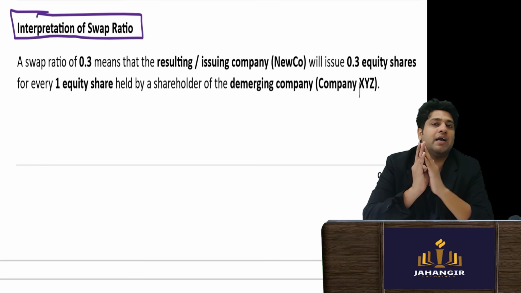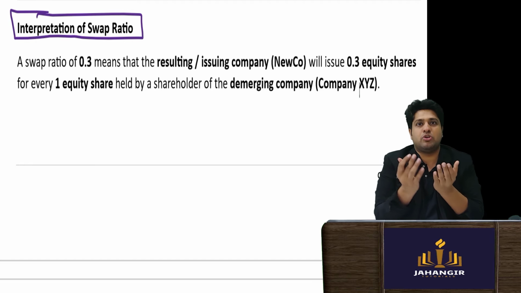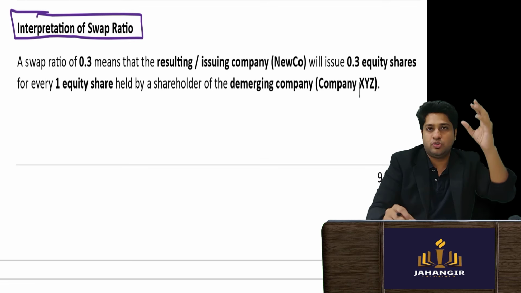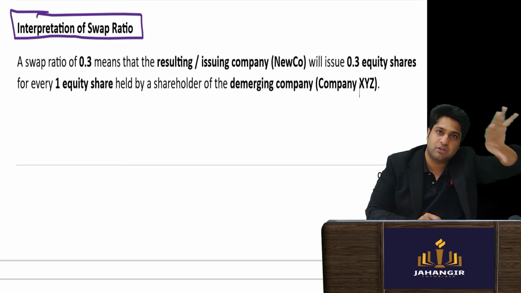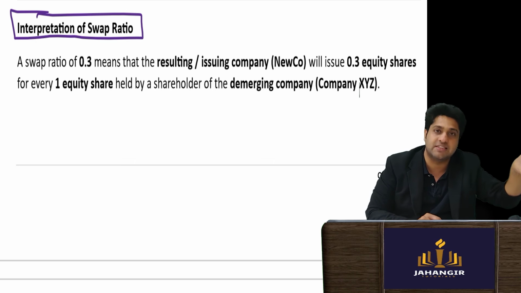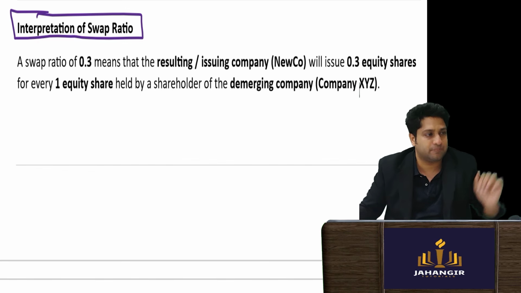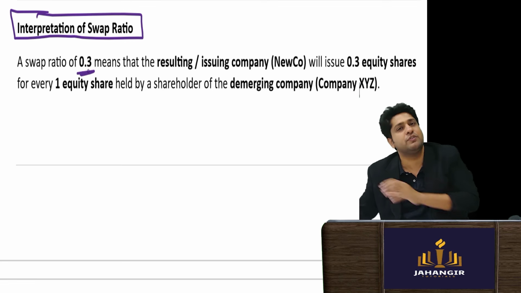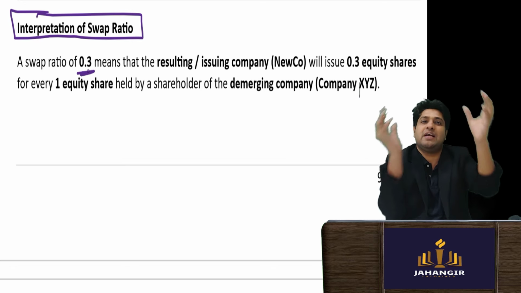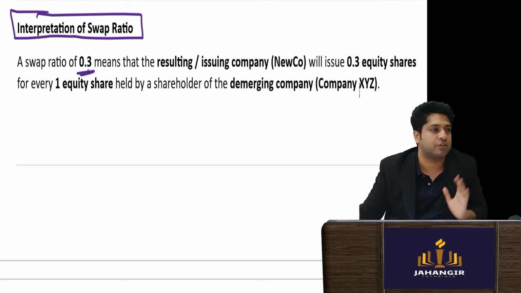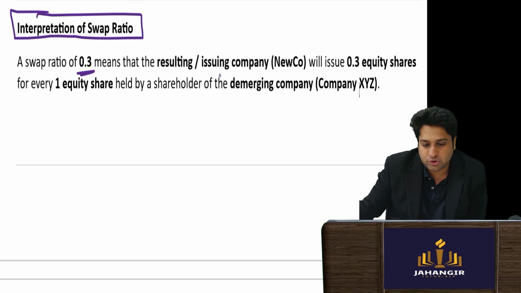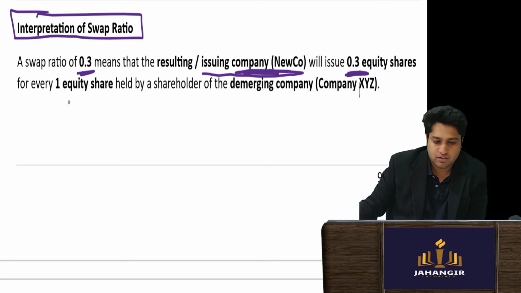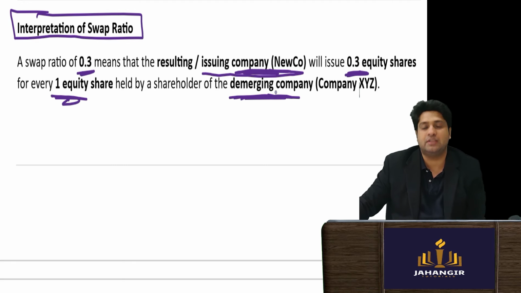That means the new company, because obviously you were holding one full share in the demerged company, now what has happened is the value of that share would have dropped to 0.70, because 30% has been transferred. So we will issue you 30% worth of shares, and then you will be the same before and after. So the swap ratio will be 0.3, meaning the new company will issue 0.3 shares for every one share that you held in the demerging company.